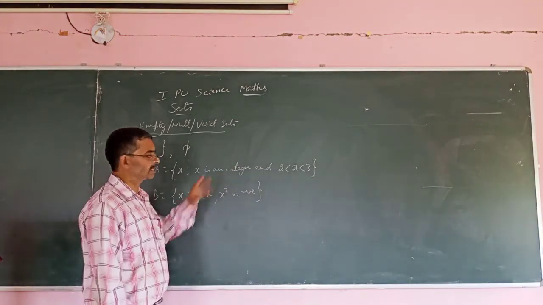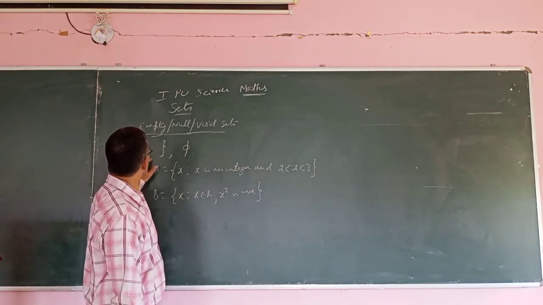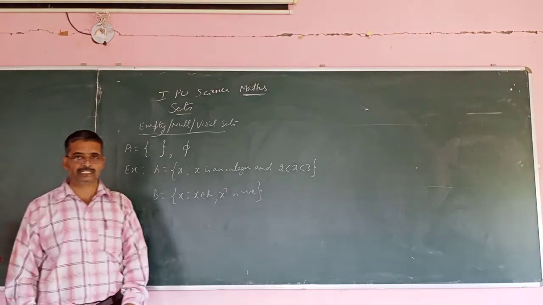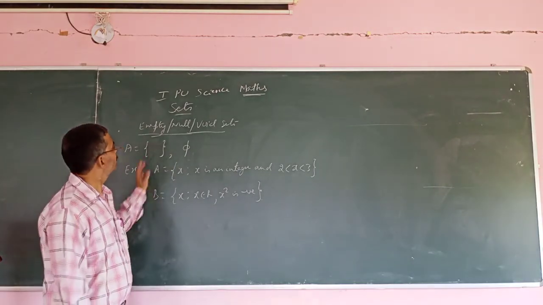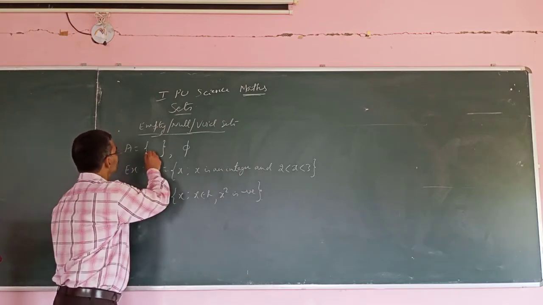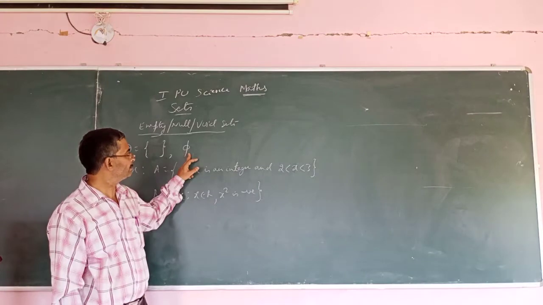So there are many examples, and these two examples are given. The meaning is just that no element is there. Empty set, null set or void set are different names. Notation is like this: just write brackets, nothing is there. One more symbol for the empty set is this.